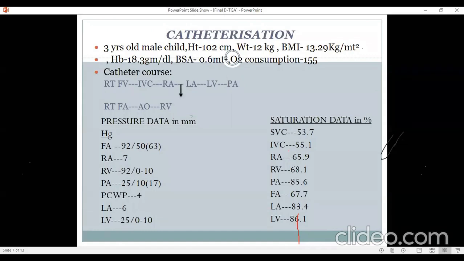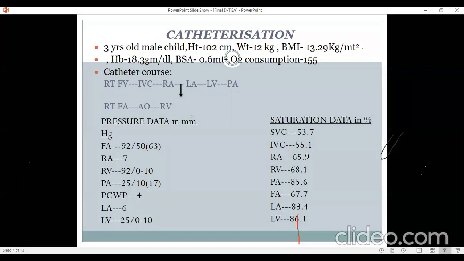The RA and LA pressures are expected to be equal because of the large ASD that you have over here, which is 7 and 6, which is not very different, just 1 millimeter difference. Coming to the saturation, you can very well see that the classical finding of a PA saturation more than FA saturation is present over here, which again makes it transposition.